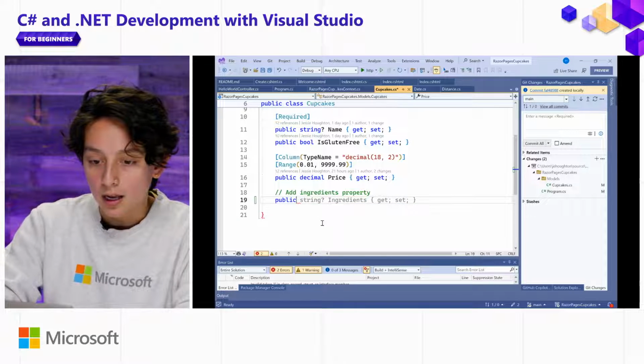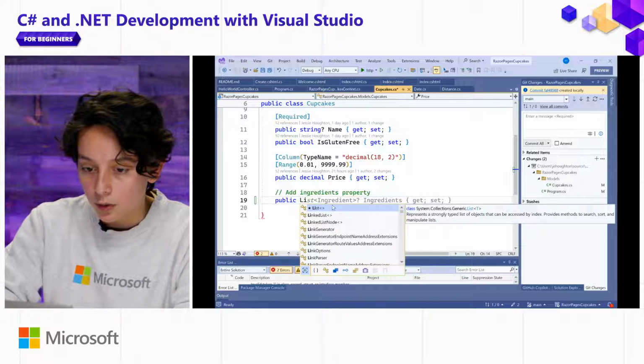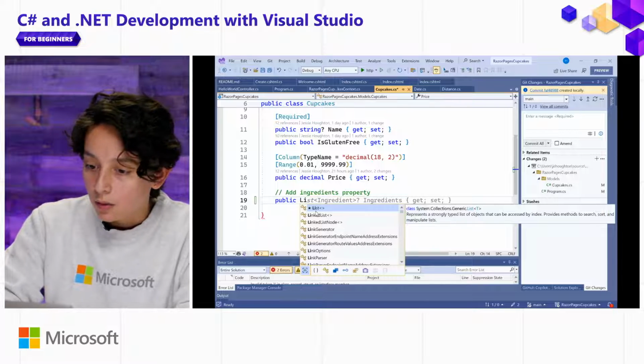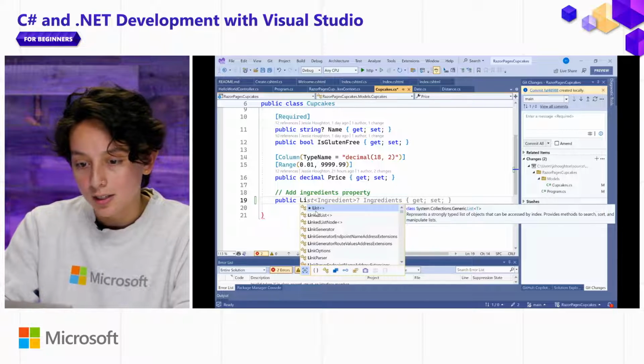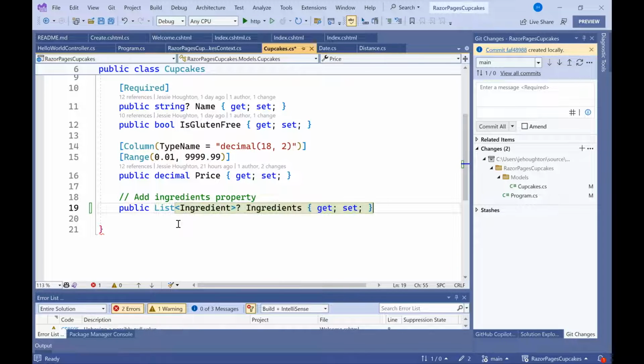So I'll go ahead and accept that. And then I'll start typing for my list. And that's also another popular suggestion here. And looks like the rest of the suggestion is exactly what I'm looking for to create a list of ingredients. So I'll go ahead and tap Tab to accept those suggestions.